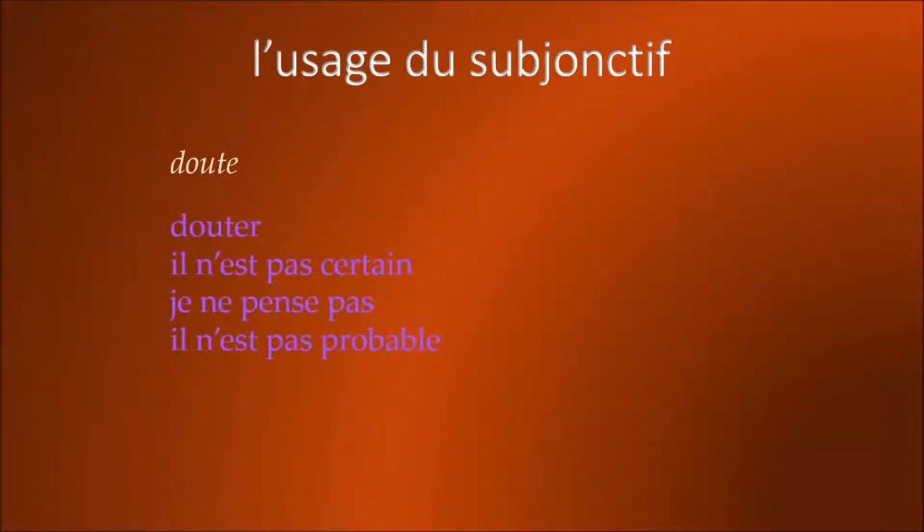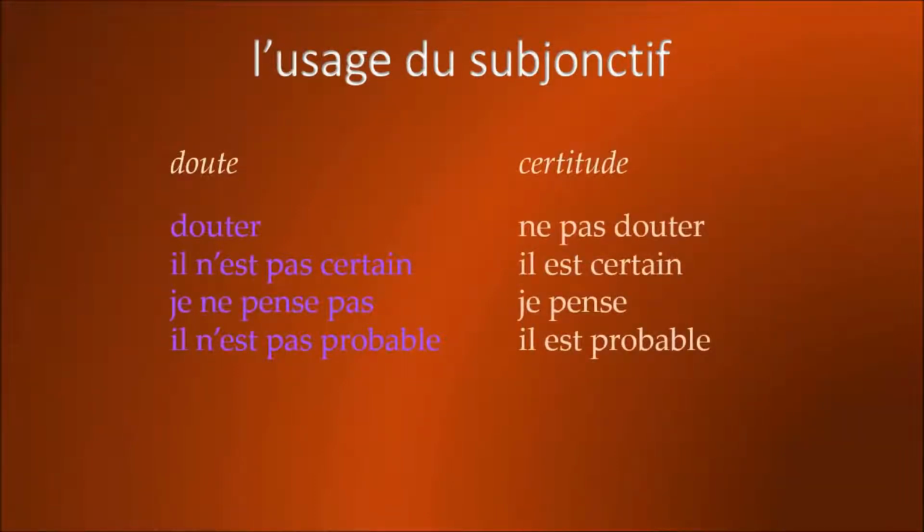The last category of verbs that take the subjonctif are those relating to doubt. For example, douter, il n'est pas certain, je ne pense pas, and il n'est pas probable. However, while these phrases express doubt, their opposites do not. Rather, they express a degree of certainty, and when these phrases are used to express a degree of certainty, they do not take the subjonctif. The only exception is the phrase il est possible, which takes the subjonctif in both the positive and the negative forms.